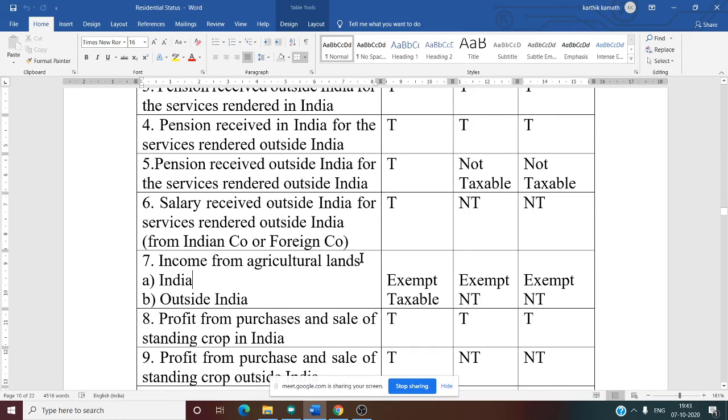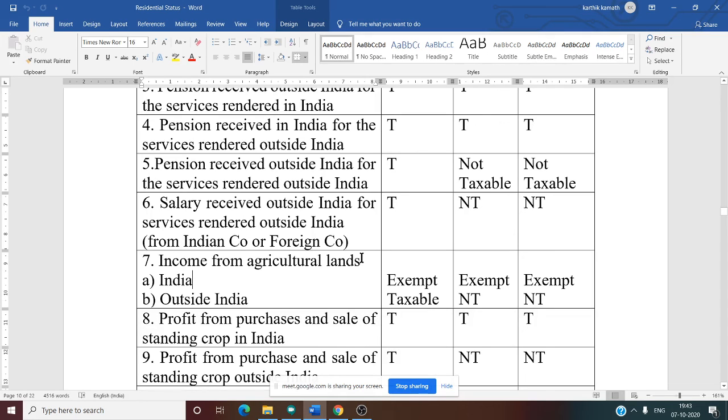Next one, business income outside India, business controlled from India. What is this case? Tenth one. If you see the rule, it is the third case: income accrued and received outside India from a business controlled or profession set up in India. That means only two are taxable. First two, OR and NOR, are taxable. NR is not taxed.